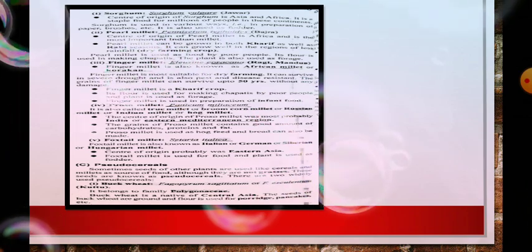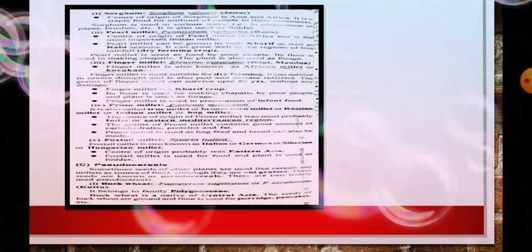Then foxtail millet. Its scientific name is Setaria italica, and it is otherwise known as the Italian, German, Siberian or Hungarian millet. The center of origin was Eastern Asia. Foxtail millet is used for food, and the plant is used as fodder.